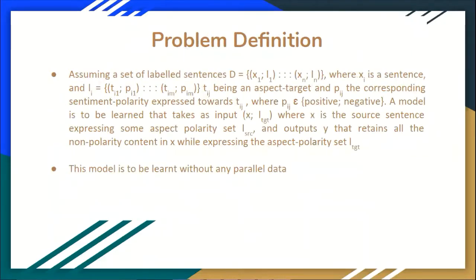So the problem that we solved in this paper is aspect level sentiment style transfer. More formally, we define the problem as: given an input sentence and a set of target aspects and polarities, we have to learn a model that takes as inputs the sentence and the target polarities and outputs a sentence that retains all non-polarity content while expressing the aspect polarity set that was given as input. And this model is to be learned without any parallel data.